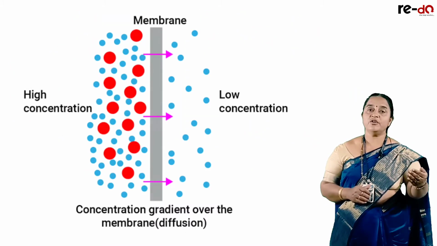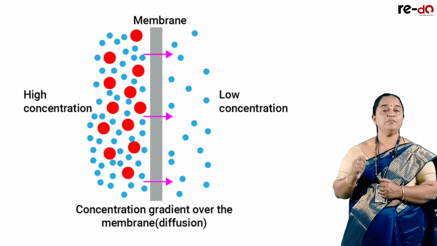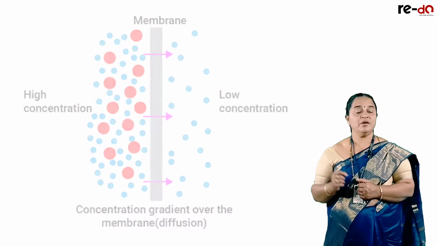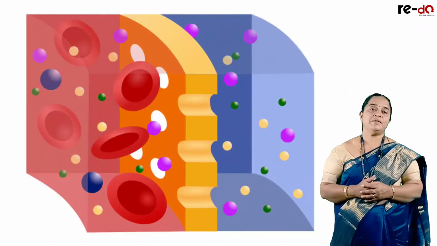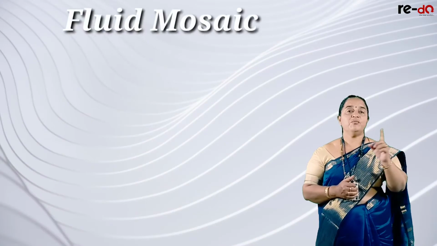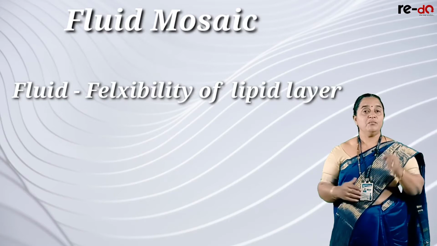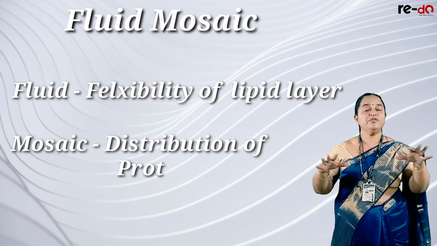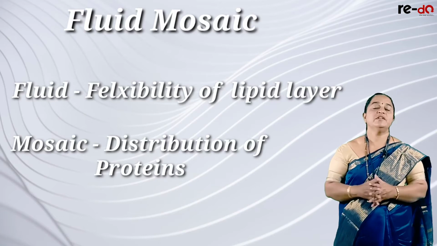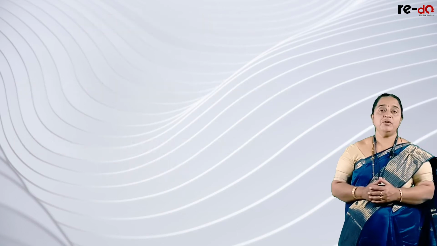Now, there are some components which can easily diffuse from higher concentration to lower concentration, but water soluble molecules have to pass through this cell membrane only if it allows. Hence, the nature of the cell membrane is said to be a semi-permeable membrane. So, as per the name given by Singer and Nicolson, fluid mosaic: fluid refers to flexibility of the lipid layer, and mosaic refers to distribution of the proteins over the surface of the lipid molecules. You can just try to imagine the view.